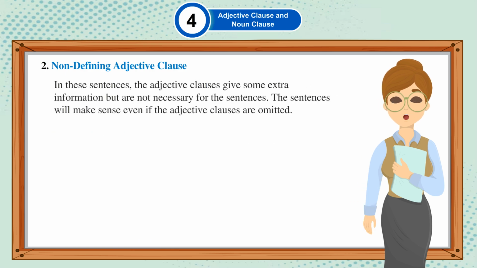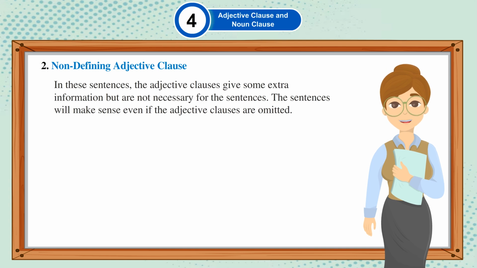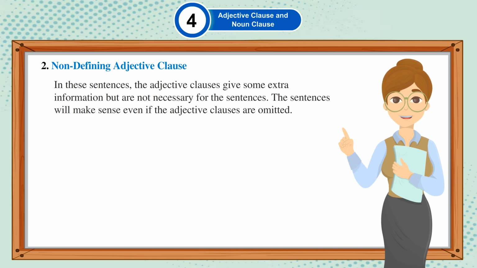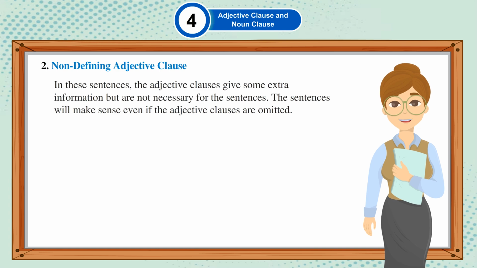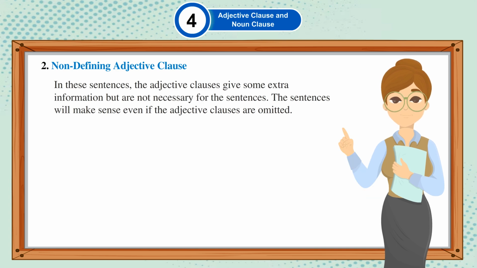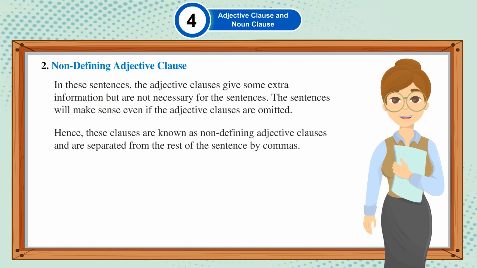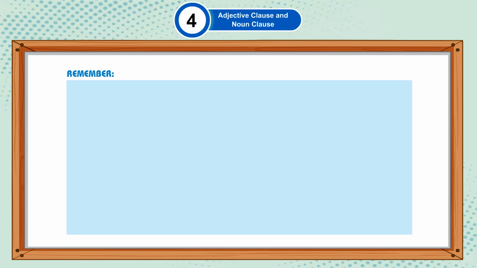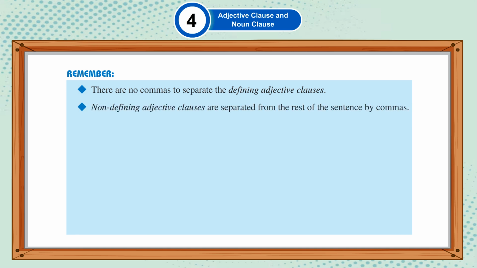In these sentences, the adjective clauses give some extra information but are not necessary for the sentences. The sentences will make sense even if the adjective clauses are omitted. Hence, these clauses are known as non-defining adjective clauses and are separated from the rest of the sentence by commas. Remember, there are no commas to separate the defining adjective clauses.